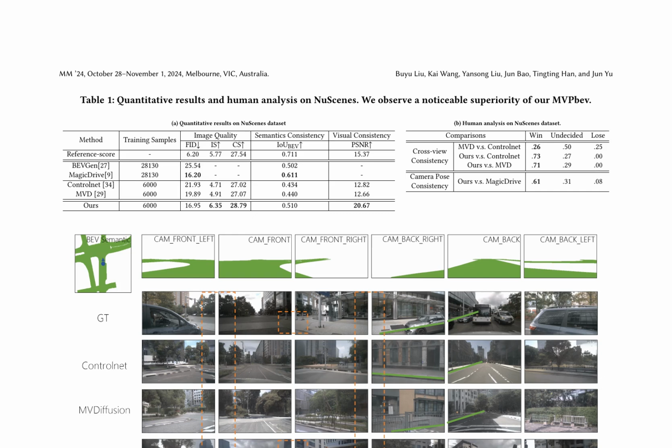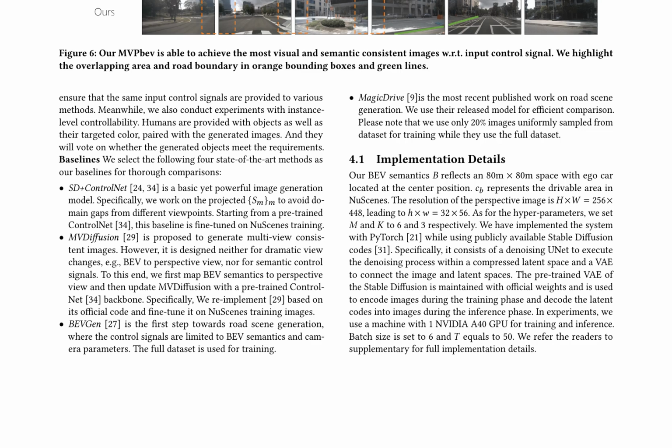The results show that MVPbev outperforms state-of-the-art methods, including BEV Gen, Magic Drive, ControlNet, and MVD, in terms of image quality, visual consistency, and semantic consistency. The human analysis also shows that MVPbev is able to generate more visually and semantically consistent images compared to other methods. Additionally, the model is able to achieve better object-level controllability, where the generated objects meet the targeted color requirements.